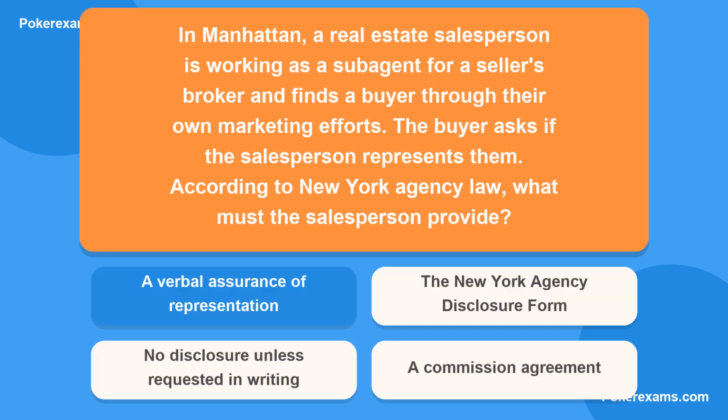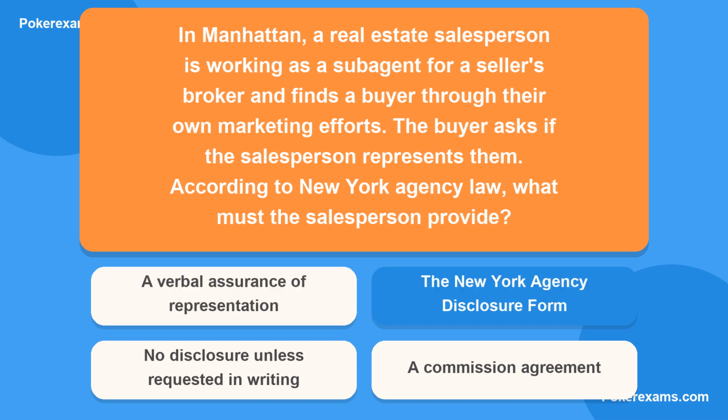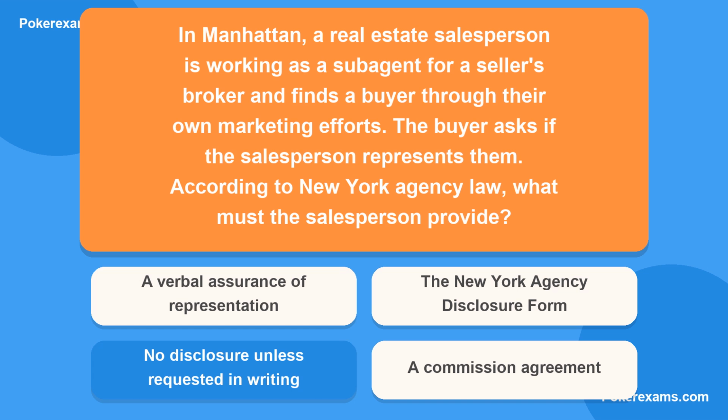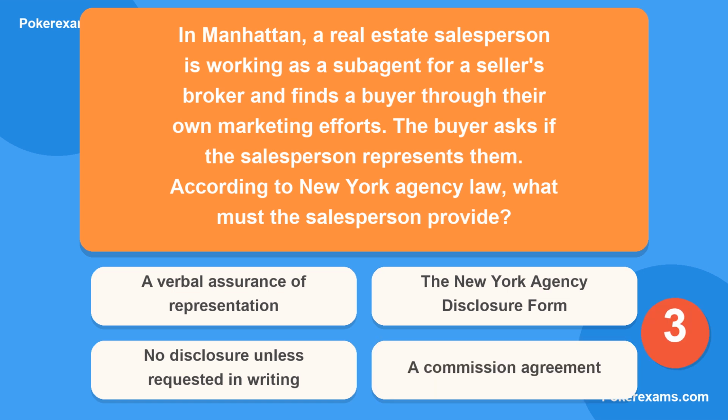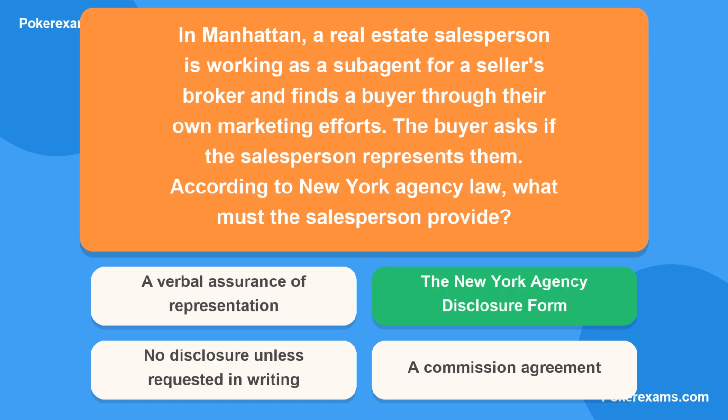Is it A, a verbal assurance of representation? Or B, the New York agency disclosure form? Could it be C, no disclosure unless requested in writing? Or lastly, D, a commission agreement? The correct answer is B.